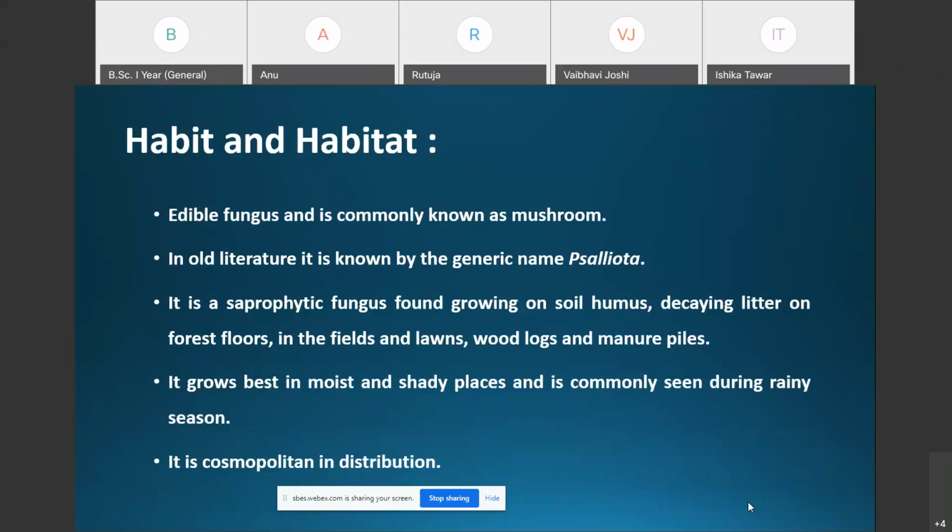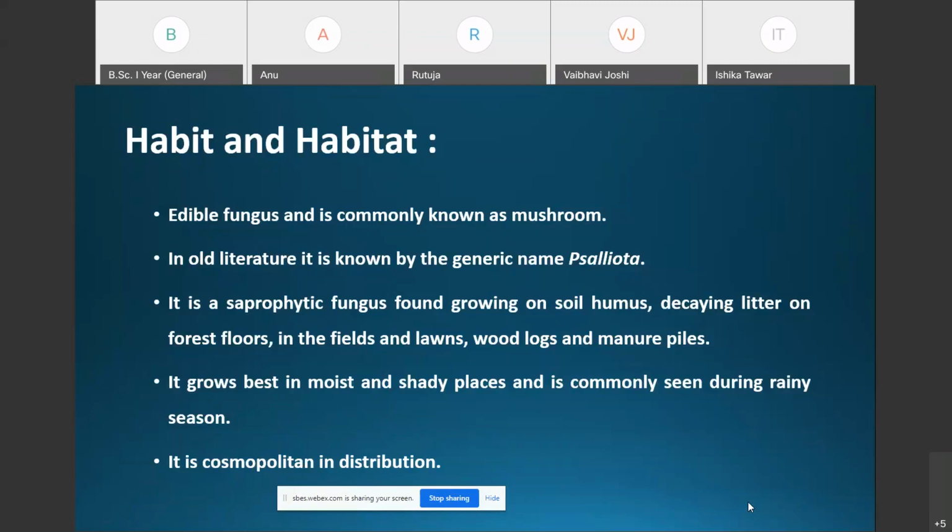Then, regarding the habitat of Agaricus. Agaricus is an edible fungus and it is commonly known as the mushroom. You all know about the mushroom. As we discussed in the introduction to fungi, the study of fungi was previously started with the study of mushrooms, because botanists were attracted to mushrooms due to their colors, and that's why the study of fungi is believed to have started with the study of mushrooms.